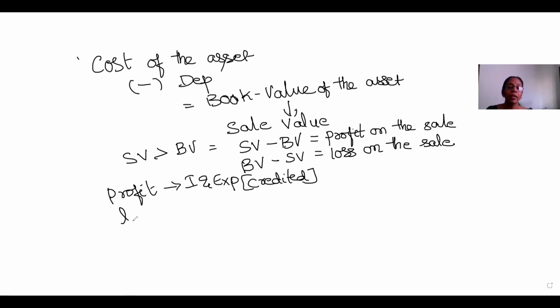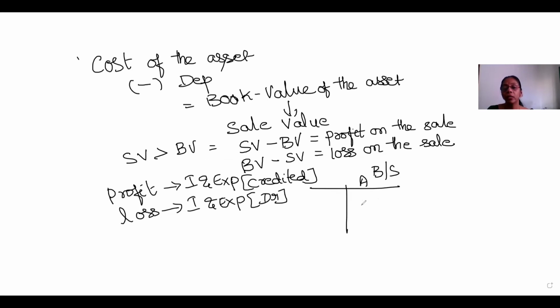In case there happens to be a loss on the sale of the asset, obviously on the income and expenditure account, it would be debited. Now, when it comes to the balance sheet, the treatment extends over here. On the asset side, whichever asset we are talking about, the book value of the asset should be subtracted because it has been sold. The rest of the money will be shown on the asset side of the balance sheet. So this is how the sale of an asset will be dealt with.